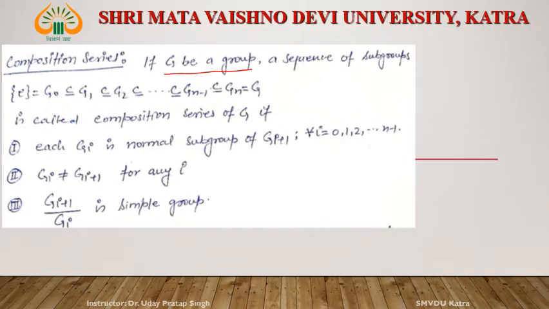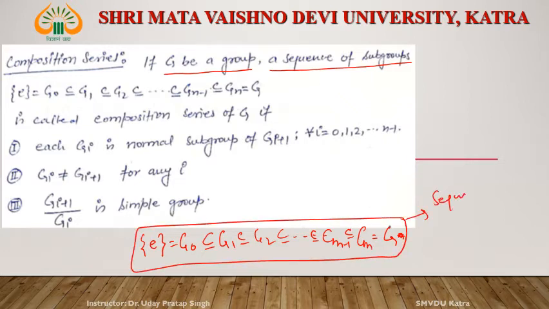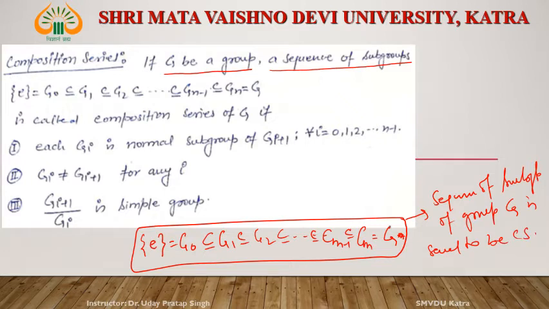If G is a group, then a sequence of subgroups arranged in this form, where E is the smallest subgroup of any group and the group itself is the largest subgroup, say Gn, and collecting all the sequences of subgroups G1, G2, and so on up to Gn minus 1, this sequence of subgroups of group G is said to be a composition series if it satisfies the following conditions.